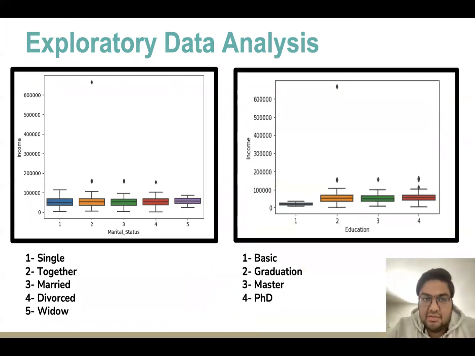Next comes our exploratory data analysis step. This slide in particular shows 2 box plots of our 2 categorical variables. These visualizations depict that we have clubbed and transformed normal and junk values in our categorical variables columns into 5 marital status and 4 educational labels.